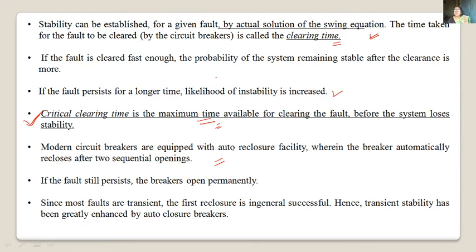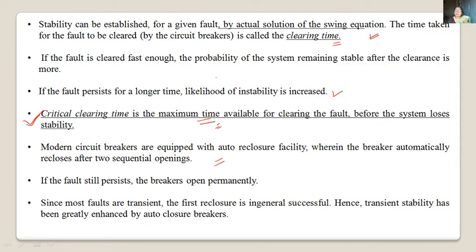Now during that, it will wait for a time, and if the fault gets cleared, then after some time it gets closed. Again it will check whether the fault is cleared or not. If the fault is cleared, then the system will maintain its stability, and the system will go on providing power to the receiving end.